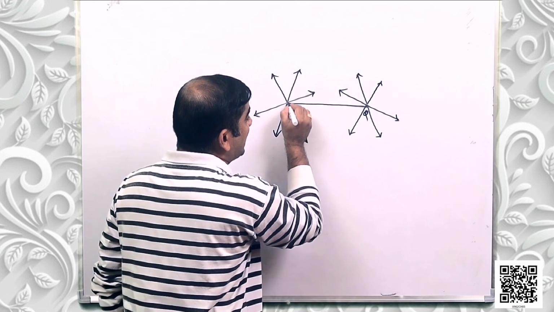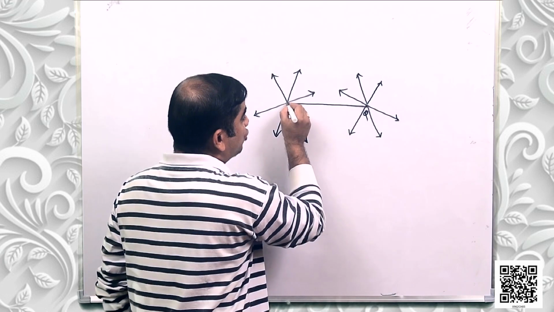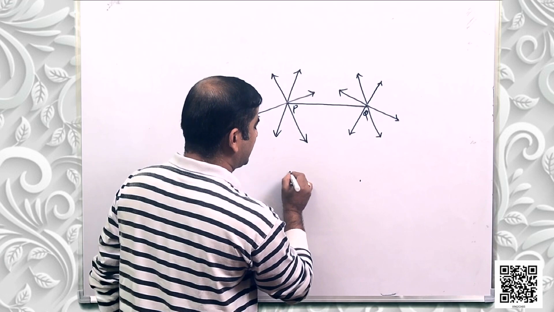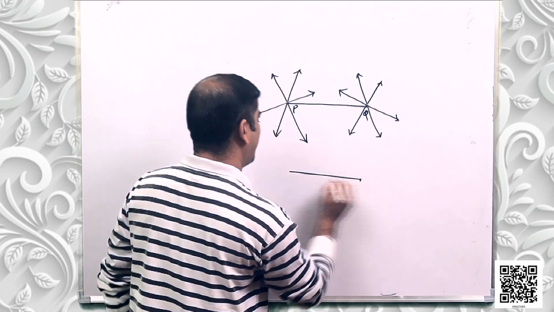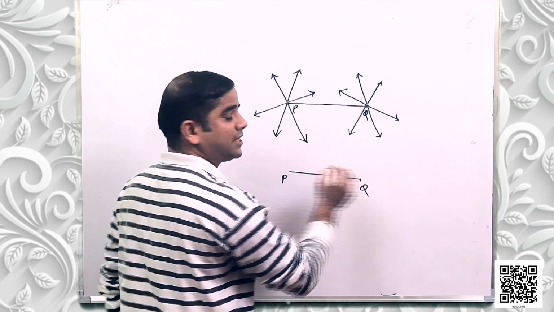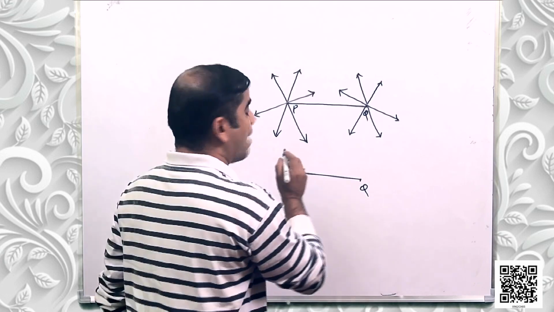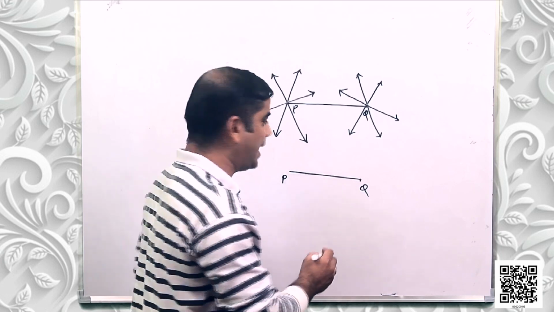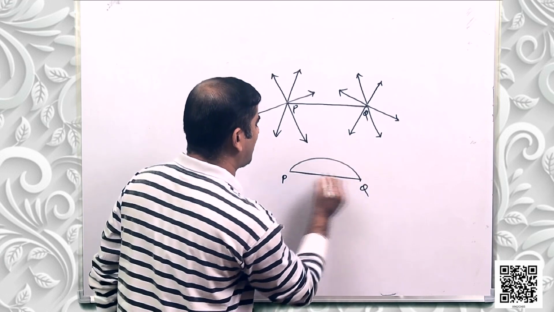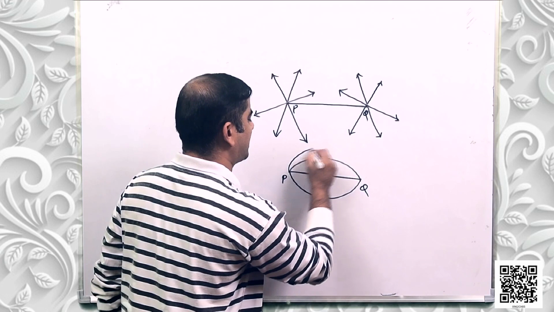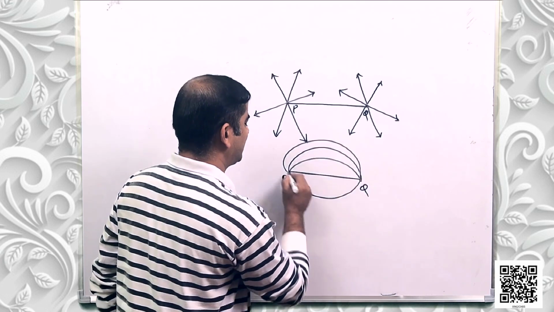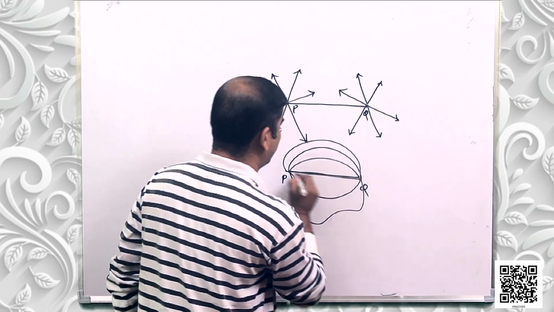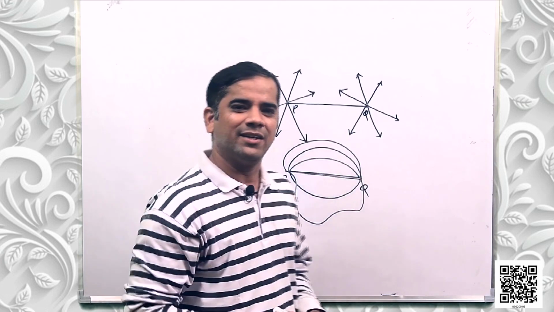But there is a single line that is joining P and Q. This is a straight line. A part of a line is called a line segment. I can draw multiple curved lines, but I can have a single straight line which joins the points P and Q.